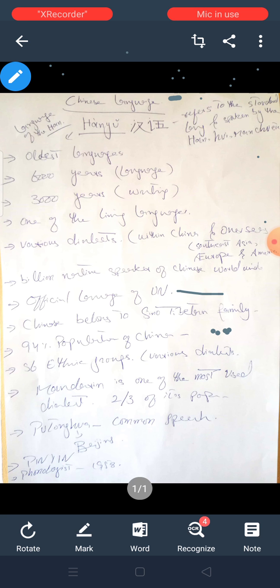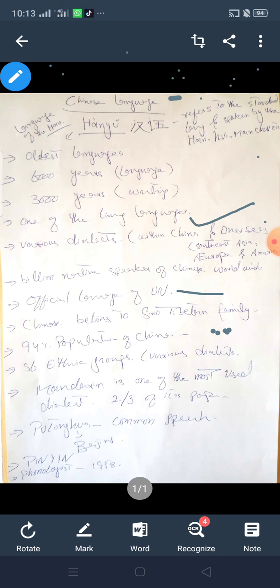In China, we have 56 ethnic groups, and these 56 ethnic groups have various dialects, as we discussed before in the dialect portion. Over here, we have 7 main dialects which are used in China.